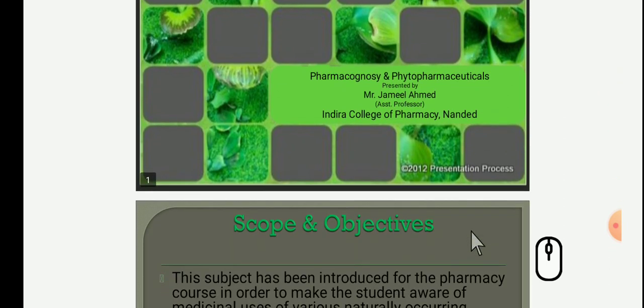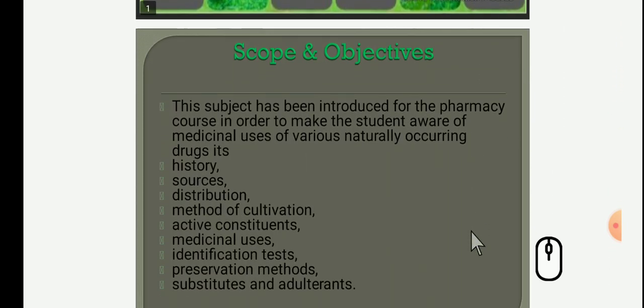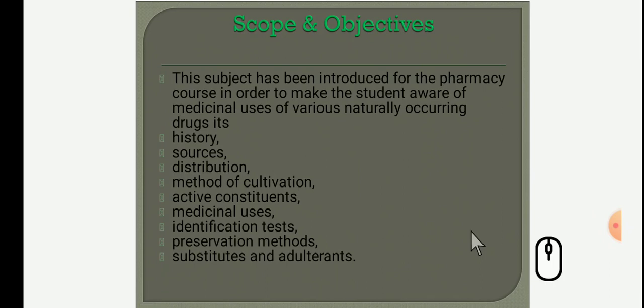Before starting, I want to go through the scope and objectives of the subject. This subject has been introduced by the PCI, Pharmacy Council of India, in order to make the student aware of medicinal uses of various naturally occurring drugs.